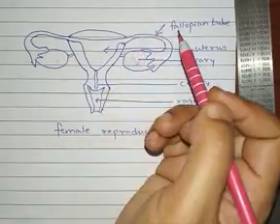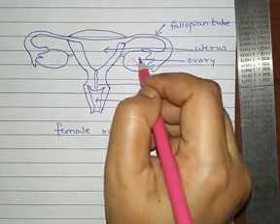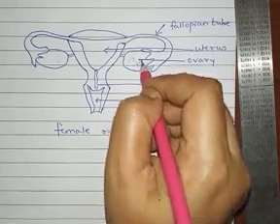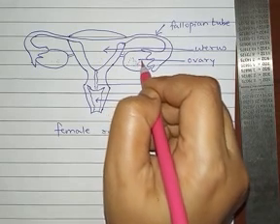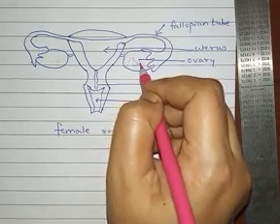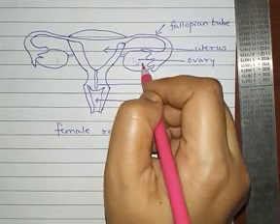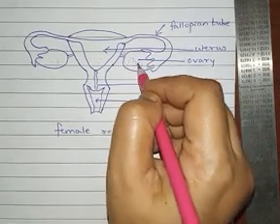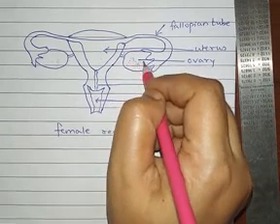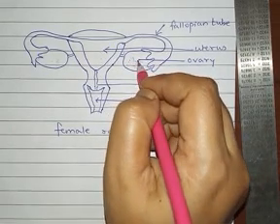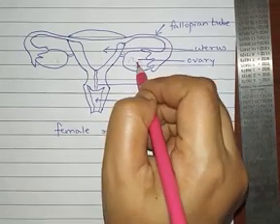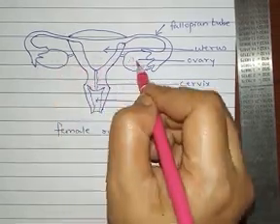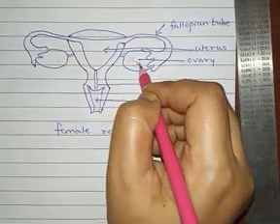Once the female has reached maturity, the sex organs will be developing and the secondary sexual characters in the female will also be developing. At the same time, once the hormones are produced and the female has reached puberty, that is the maturity stage, the ovaries will start producing the egg, or the female gamete.